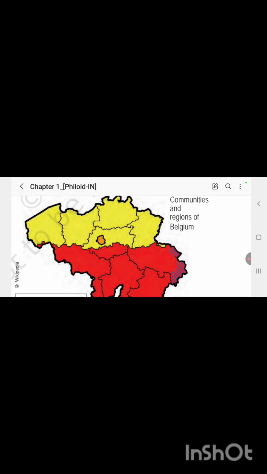Now let's move to the capital city, Brussels. In Brussels you will see there are mainly two communities, one is French, another is Dutch. 80% of people over here speak the French language and 20% speak the Dutch language. Third, it is the Wallonia region, where 40% of people speak the French language. There are no Dutch speaking people here. Can you imagine a country which is divided into three different ethnic groups, and still it is possible to have peace in that country? Let's see how they can establish peace in their country.